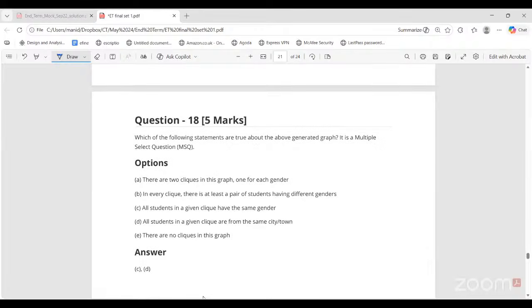Option 8, question 18: which of the following statements are true about the above generated graph? So there are two cliques in this graph, one for each gender. First of all, what is a clique?